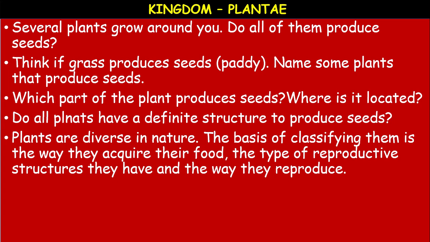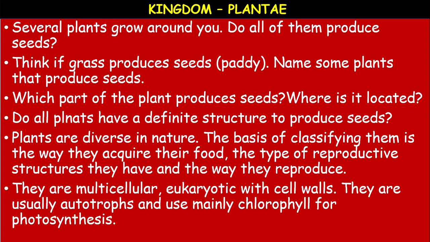The plants are diverse in nature. There is a lot of diversity you can observe in plants. The basis of classifying them is the way they acquire their food, the type of reproductive structures they have, and the way they reproduce. These are all the characteristic features by which we can classify the plants.